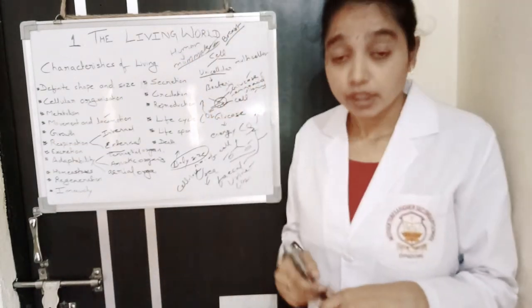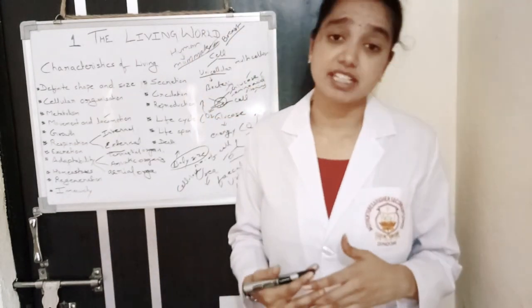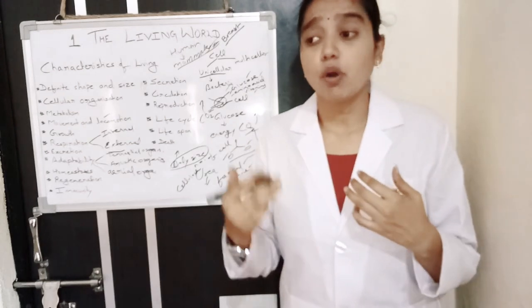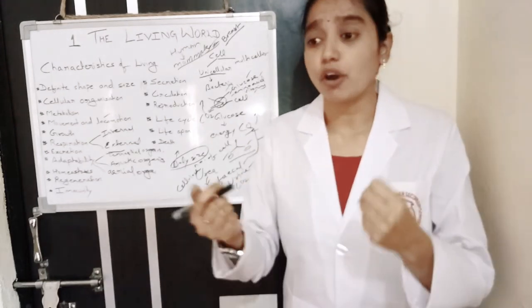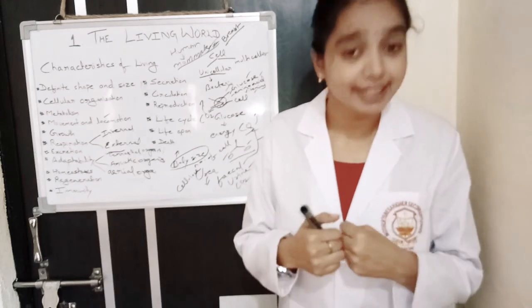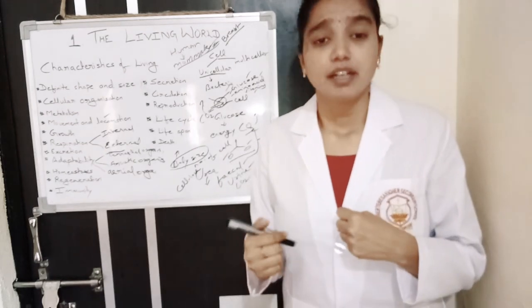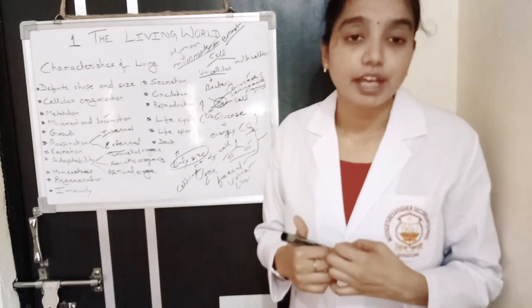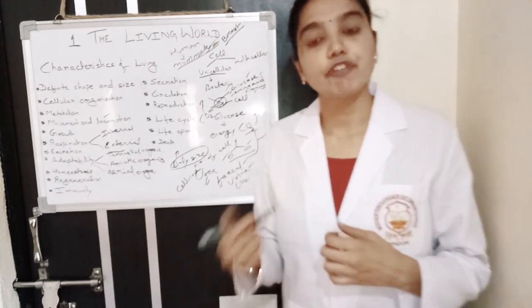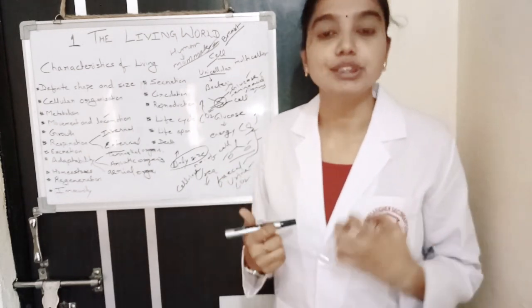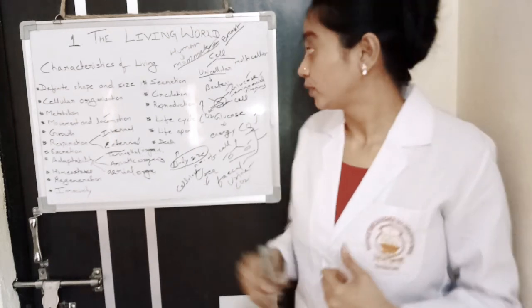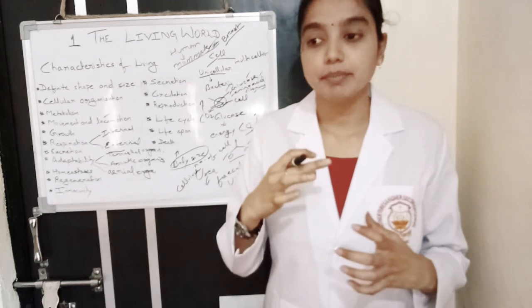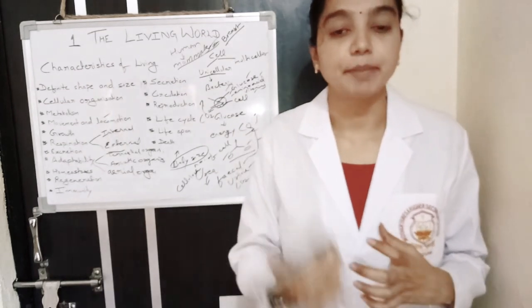Immunity. Each and every organism has its own immunity. For example, a few organisms get caught by cough and cold easily, and a few organisms do not get caught by cough and cold easily because of their immune system. And a different organism has its own good immune system. Secretion. Secretion means release of chemical compounds.